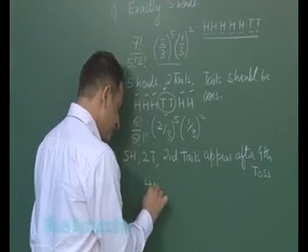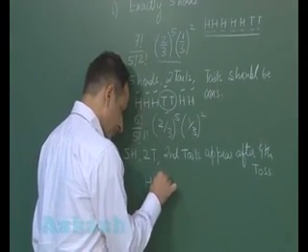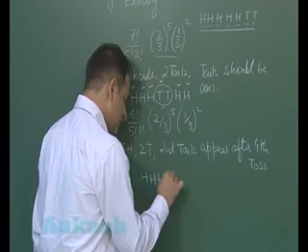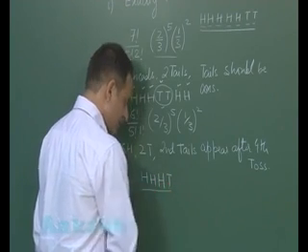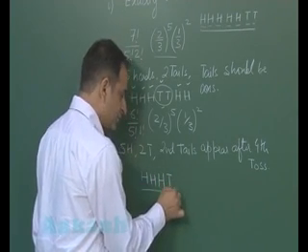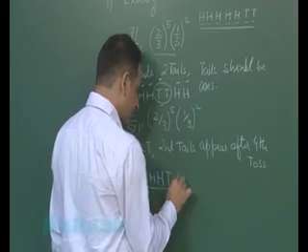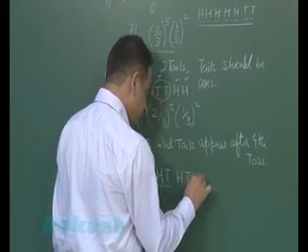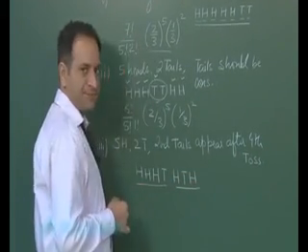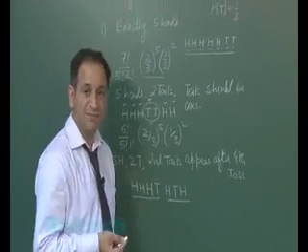That means 3 heads, then tail. Second tail should be after 4th toss. That means it should be somewhere here. That is at 5th, 6th or 7th place.